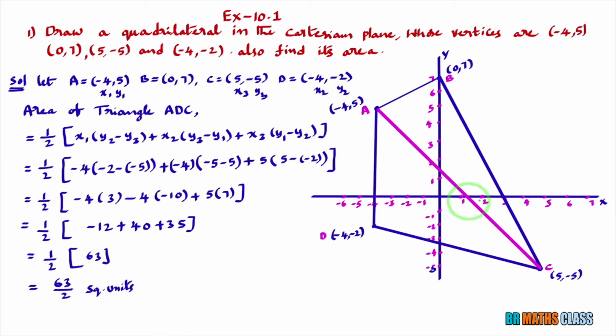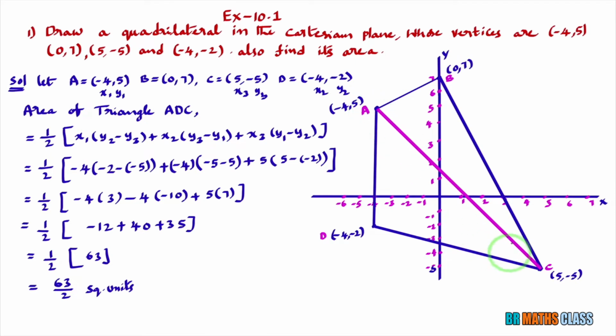So I calculated the area of triangle ADC. Here you need to consider one point. When you consider the vertices in clockwise direction, you will get the area of the triangle as a negative answer. However, area is always positive. Even if you got a negative answer, we will keep modulus at the end to get the positive answer. To avoid all those things, while calculating the area of a triangle, consider the vertices in anti-clockwise direction. Then the area of the triangle will be positive. Now the area of triangle ADC is over.